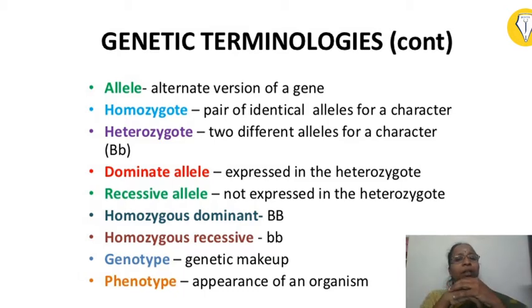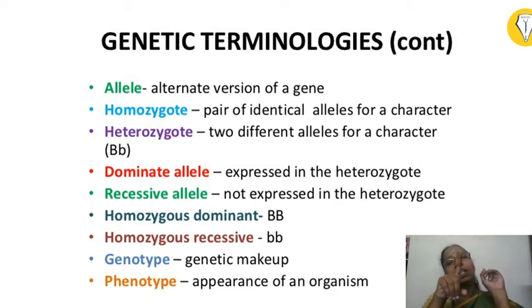If a character is determined by a pair of identical alleles. For example, in case of blue alleles, both the alleles of the gene will be coding for the same blue color eye. But you will be getting one allele from your father and another allele from your mother. Your father is also giving an allele for blue eye color and your mother is also giving an allele for blue eye color. Then both the alleles are going to be the same in this gene, determining the blue eye color. So in this case, it is said to be a homozygote.